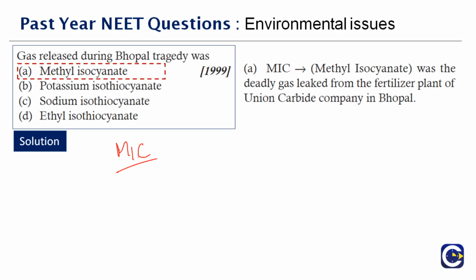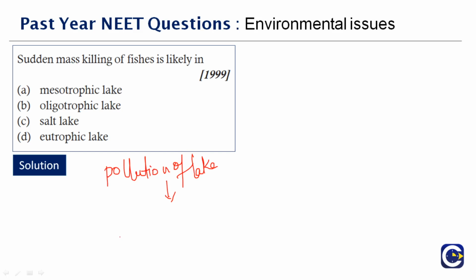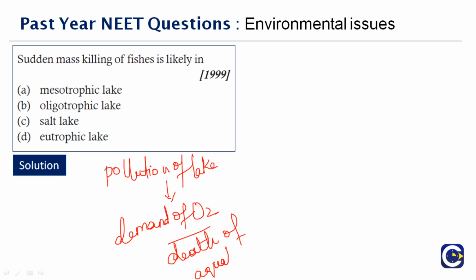Next question here, sudden mass killing of fishes is likely in dash. So let's analyze the options here: mesotrophic, oligotrophic, salt and eutrophic lake. What do you mean by mesotrophic lake? See, whenever there is pollution in the lake, what happens there? There is a demand for oxygen. What does this lead to then? Death of aquatic organisms. So I've given you the clue now.